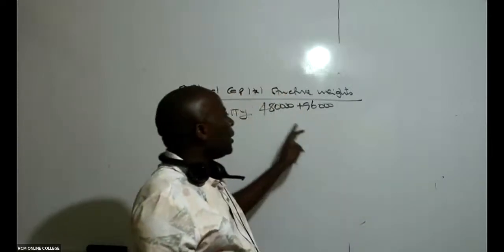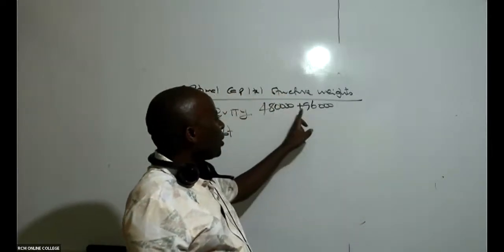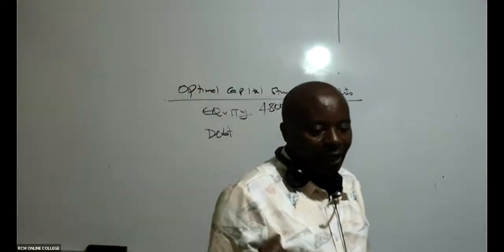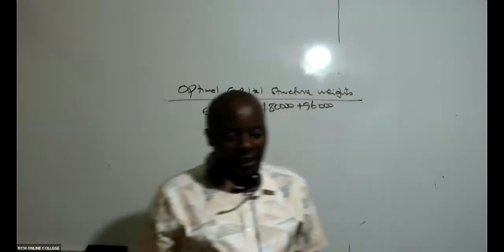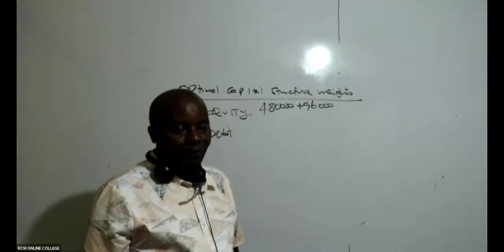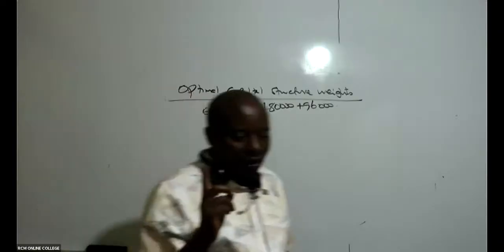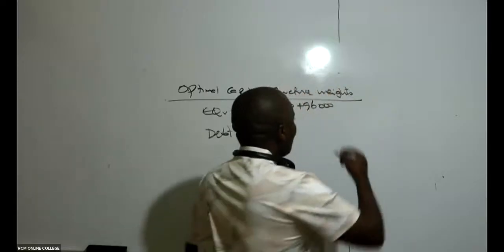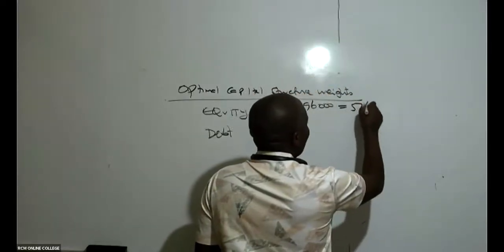And that is why I'm adding these two. So can somebody give me this total here? 480,000 plus 96,000. This will give me what figure? If you don't talk to me, then we have here 576,000. Thank you so much.